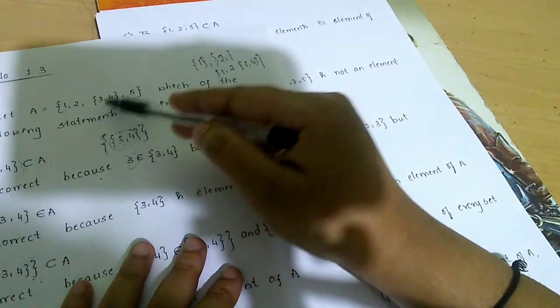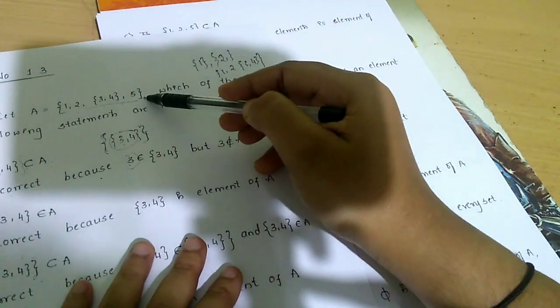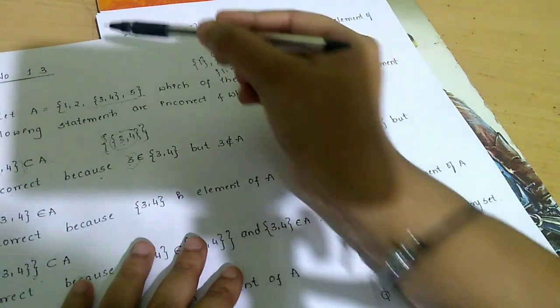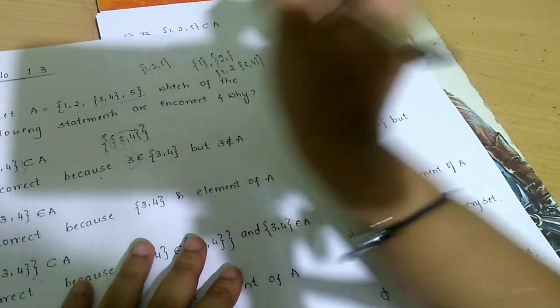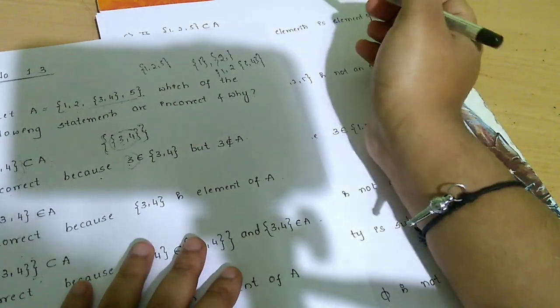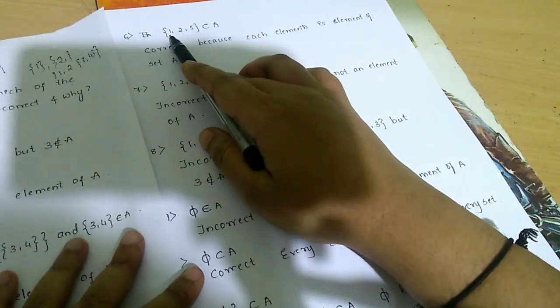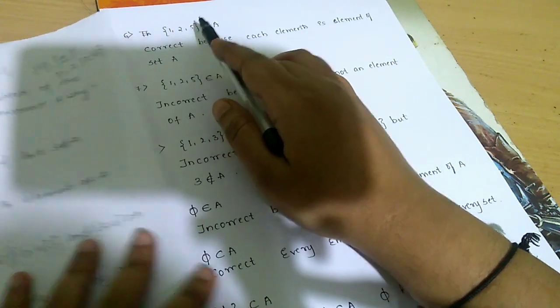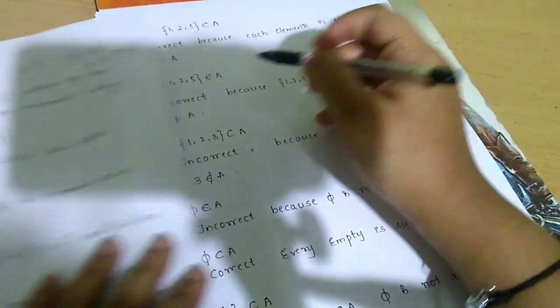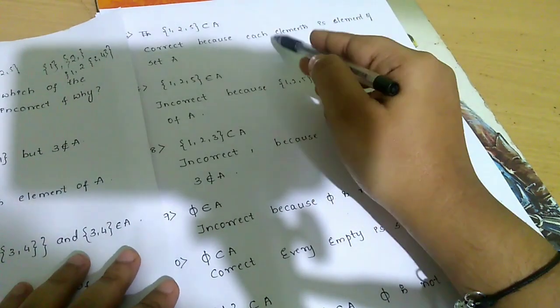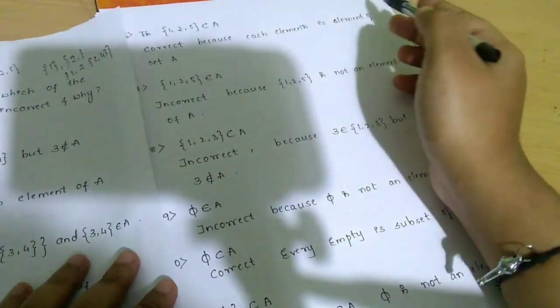How many are there? 2 raised to 4, 16 subsets you can form. In that, if you take {1, 2, 5}, yes, of course it is a subset of A. Each element 1, 2, 5 is present in your set A. Therefore it is a subset because every element is present in set A.